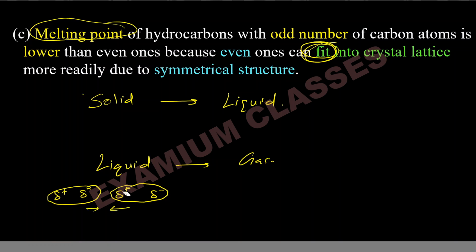And even if suppose initially the molecule was not like this, suppose negative ends were closer, then there won't be any force of attraction, rather they will repel each other, and because it is liquid, the molecules can go away, and after that this molecule can rotate, and when it rotates, plus comes near to the negative of the other molecule and negative goes away. Now there will be force of attraction and they will stay in this situation, unless we apply some force, for example, we heat it to boil. So in case of boiling point, polarity matters.